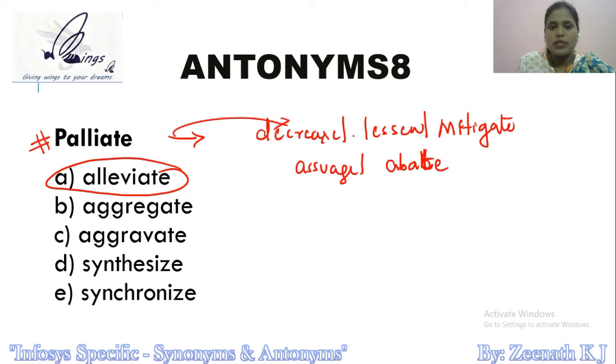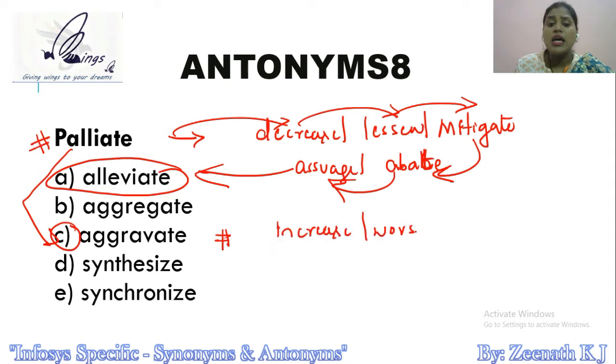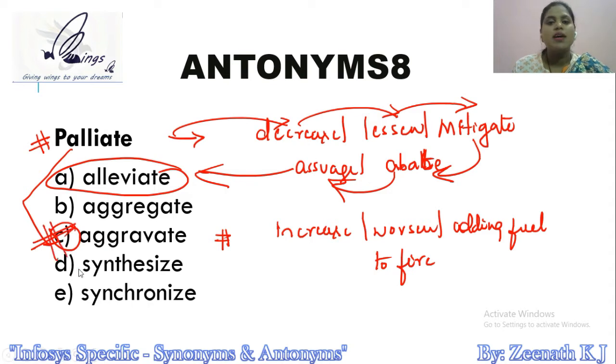So palliate is equal to decrease, decrease is equal to lessen, lessen is equal to mitigate, mitigate is equal to abate, abate is equal to assuage, assuage is equal to alleviate. All are synonyms. It's a word cluster what we have been making in each of the questions, if you're noticing that. So as palliate means to decrease, my dear friends, option C has to be the correct answer, because aggravate means to increase or worsen the situation. We have this beautiful idiom called adding the fuel to the fire. So from all these perspectives, the answer to this question has to be option C, aggravate.